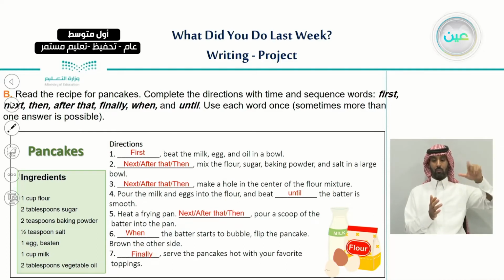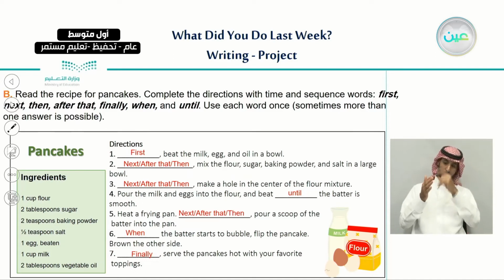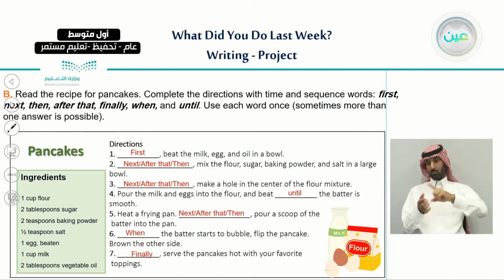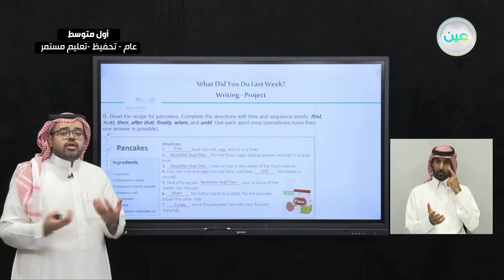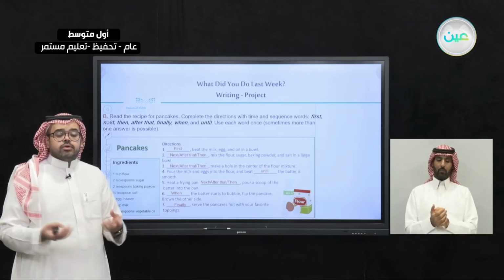Between those two steps, we use either next or after that or then. It doesn't matter what comes first. So we can say, for example, number 2 we can use next, and number 3 we can use after that, and number 5 we can use then, or in number 2 we can use then, and number 3 we can use next, and number 5 we can use after that.